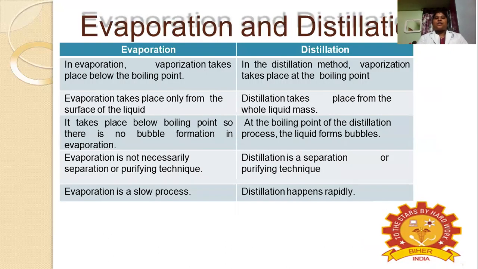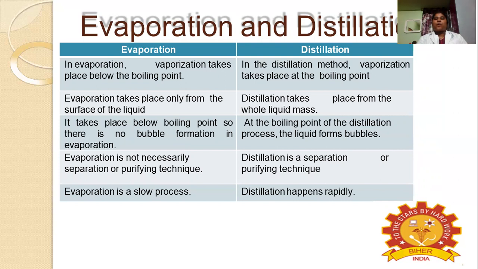And then the major differences between evaporation and distillation. What are the major differences between the evaporation and distillation processes? We are going to see. In evaporation, we vaporize the solution below the boiling point.